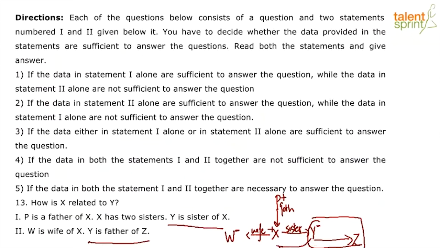We know that Y is the sister of X, but we do not know whether X is the brother or the sister of Y. And the second statement only adds to the confusion about Y, which means that here the option is 4, that both the statements together are not enough to answer the question.